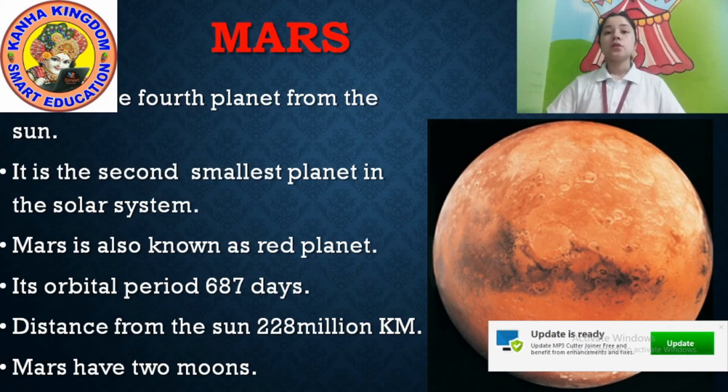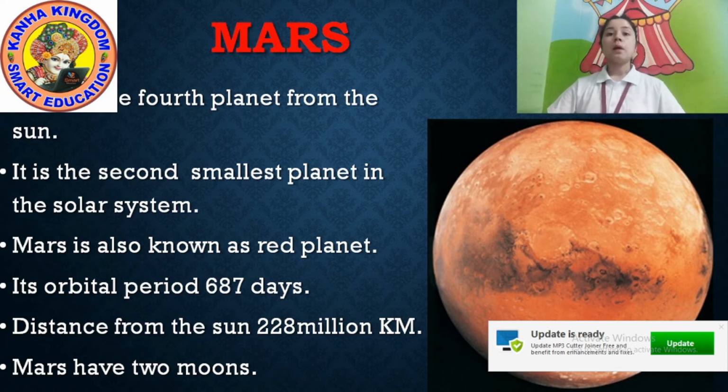Mars is also known as the red planet because it is red in color. Look at the picture, it is the picture of Mars. Its orbit period is 687 days. It takes 687 days to rotate because it is a little far from the sun, as compared to the third planet.